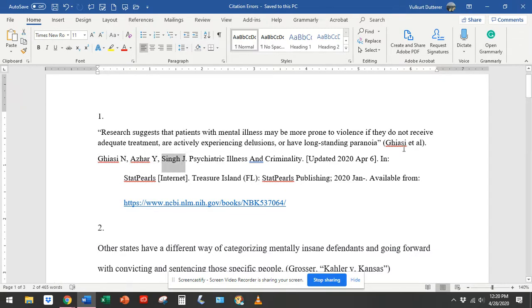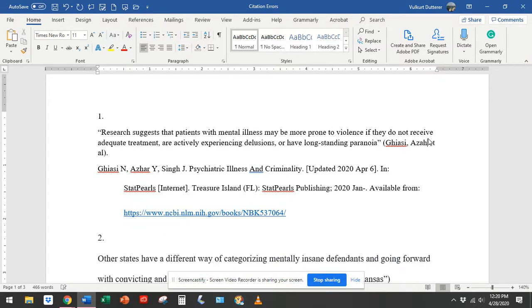So this should not be et al. at all. It should be Gazar, Singh, and so on. That would be the way that you would do that one because of the 3 authors.